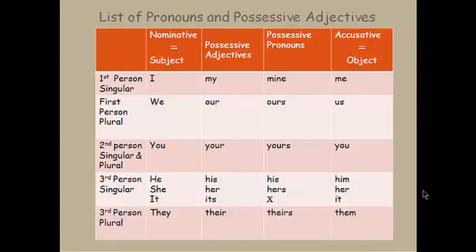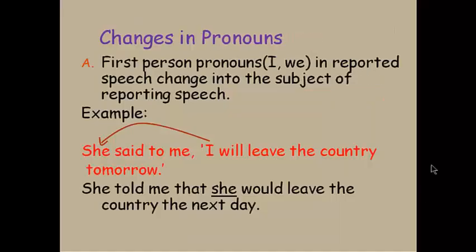There are two other factors which determine the reported speech. They are pronouns and possessive adjectives. All the students must remember the changes in pronouns and possessive adjectives in the reported speech. Changes in pronouns are very crucial in the reported speech. First person pronouns in reported speech change into the subject of the reporting speech.